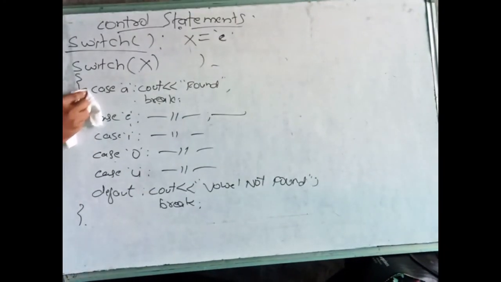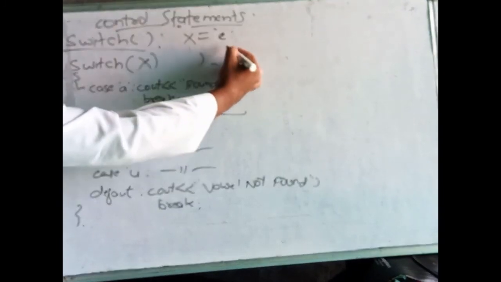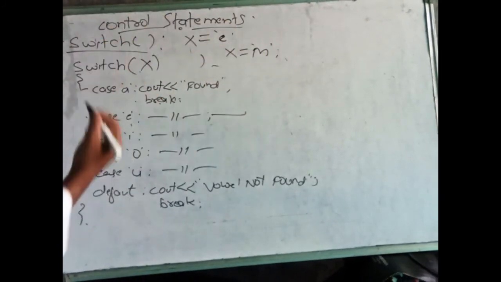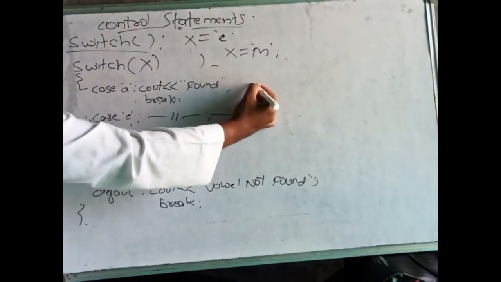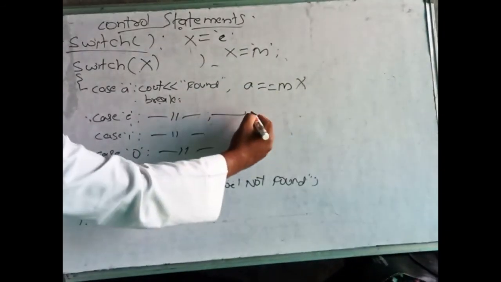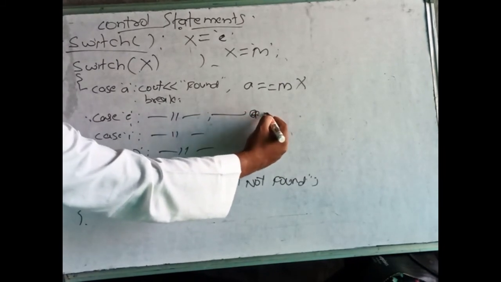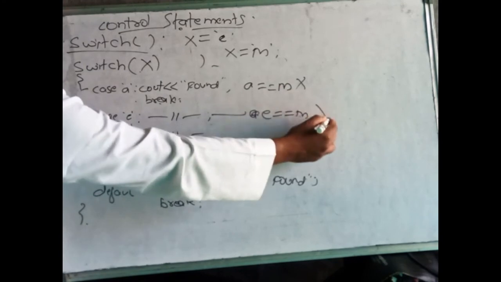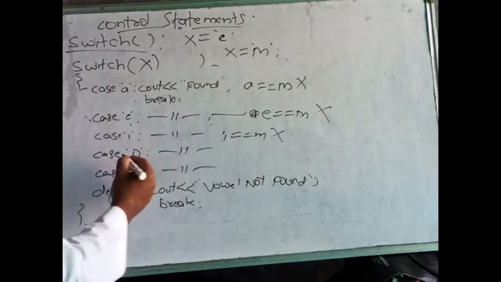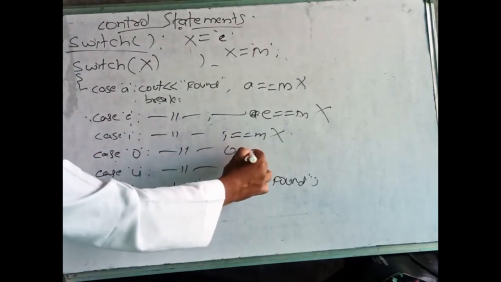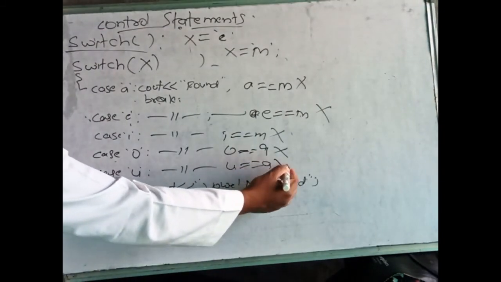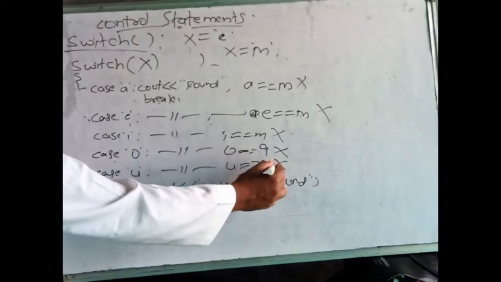For example, I am giving some other value, which is not a vowel. That is x is equal to m, I am giving here, m. Now it will check. In the first condition it will check A is equal to m. No, it is false. Next, in case 2 it will come, E is equal to m. No, it is also false. Here it will check I is equal to m. No, it is also false. Again it will come to the next case. O is equal to m. No, it is also false. U is equal to m. It is also false.